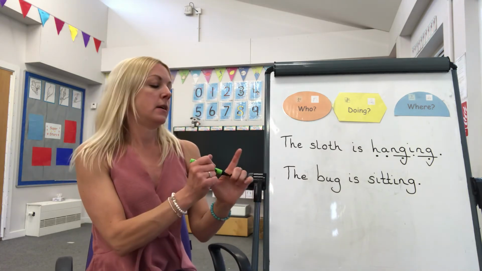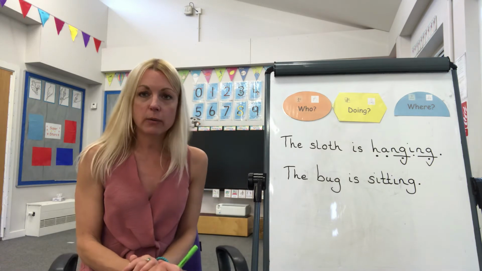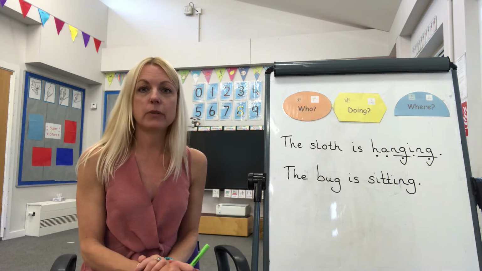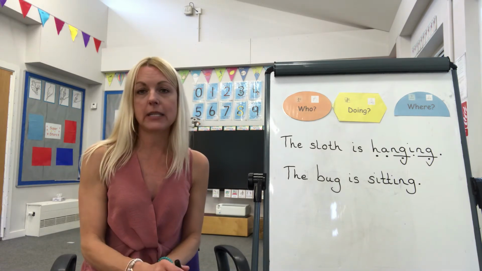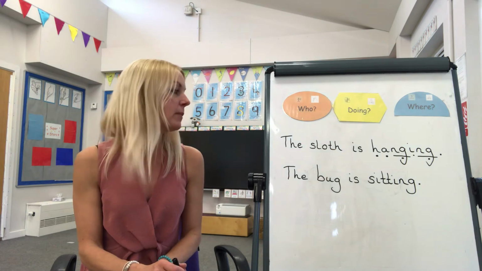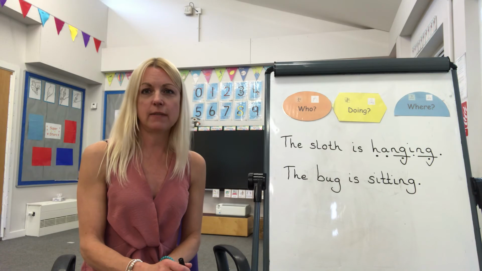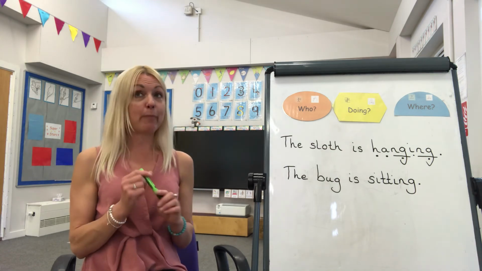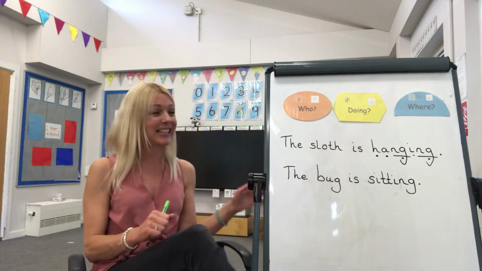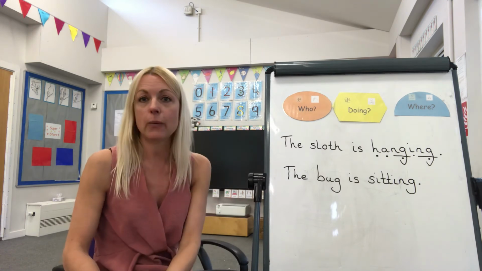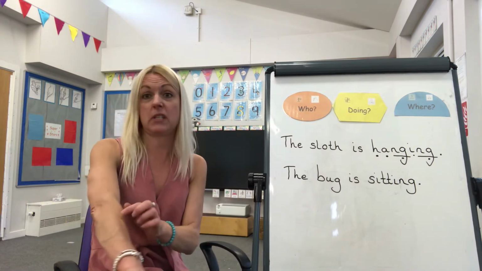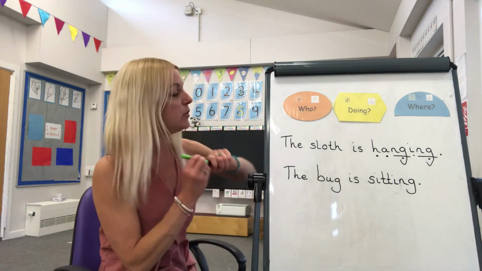Ooh, there are certain fish we find in the rainforest. I wonder if any of you have watched the little video I sent in the email, and you can tell me what kind of fish. Very vicious fish with lots of teeth. A piranha fish, and piranha fish like to eat meat, so you must stay away from rivers because they will eat people's skin. They're very vicious. So we'll do the fish.